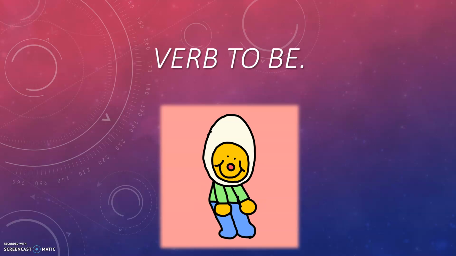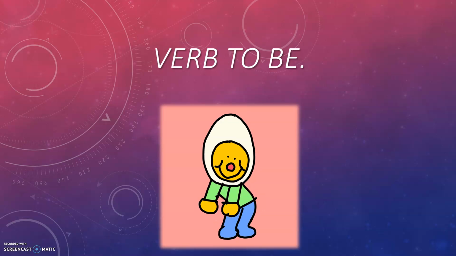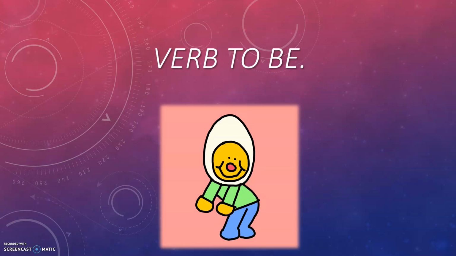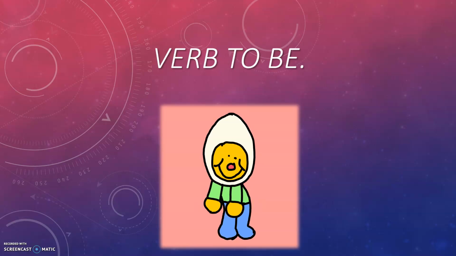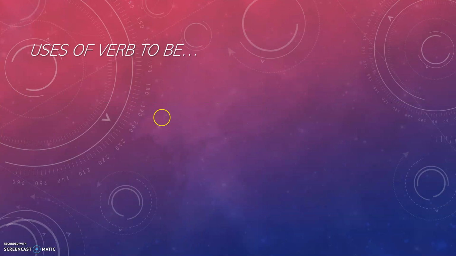I don't know if you have seen it before, if you have heard of it before, but the thing with verb to be is that, as I said before, you can use it in so many cases. So that's why it is very important to use it accurately. Well, now guys, when do we use verb to be?